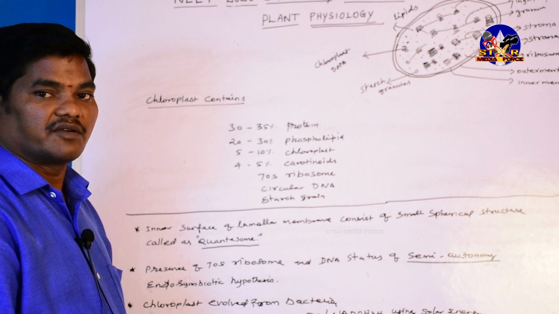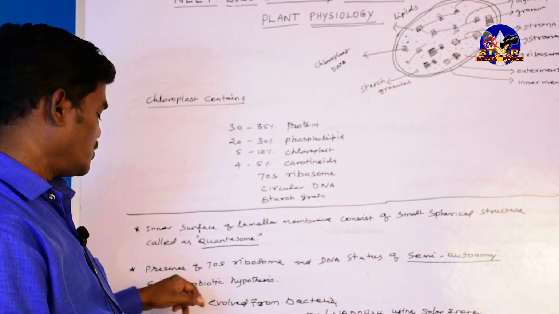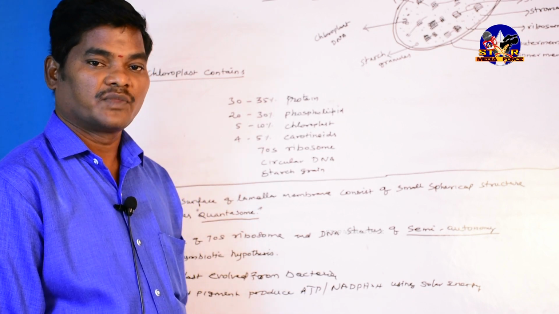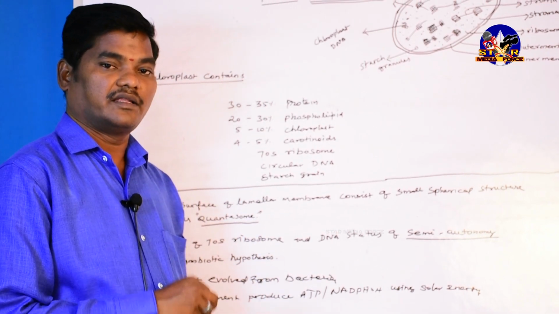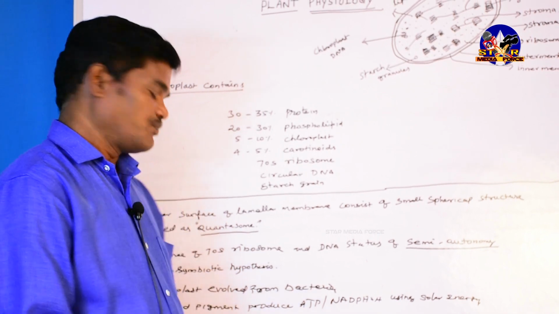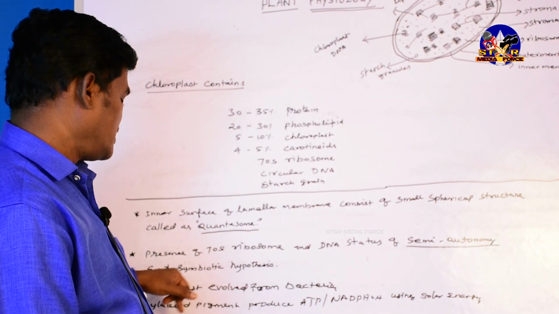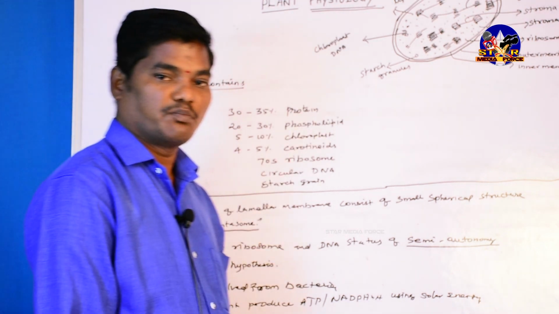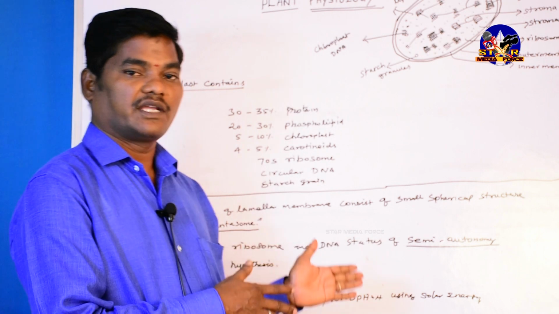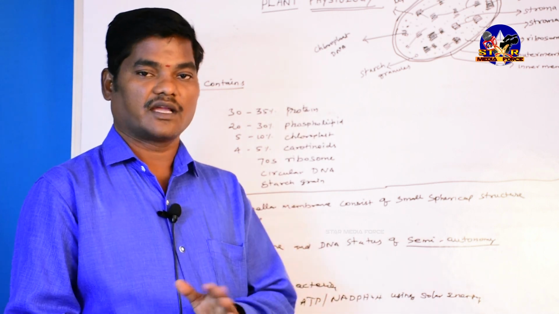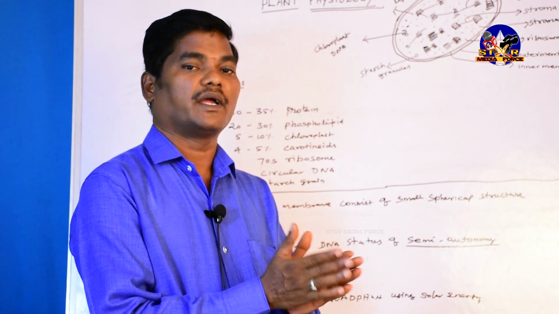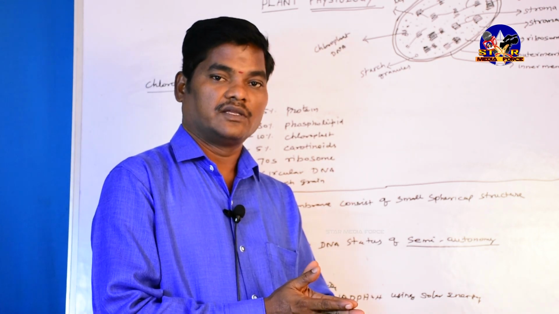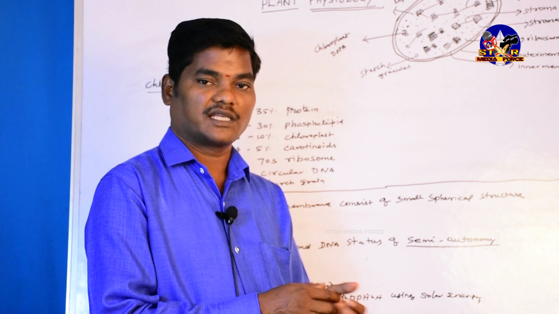Also there is a very important word, the endosymbiotic hypothesis. This is a very important word. In this area a question will be asked. So what is meant by endosymbiotic? Symbiotic means one living organism combines and lives together with another living organism. The best example is lichen.